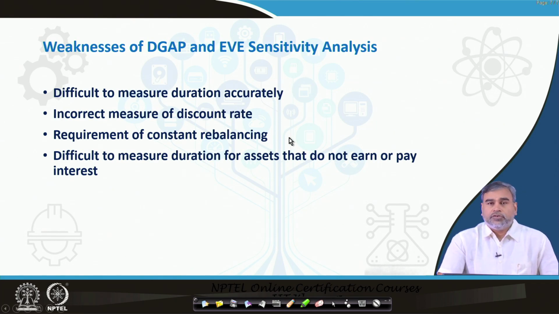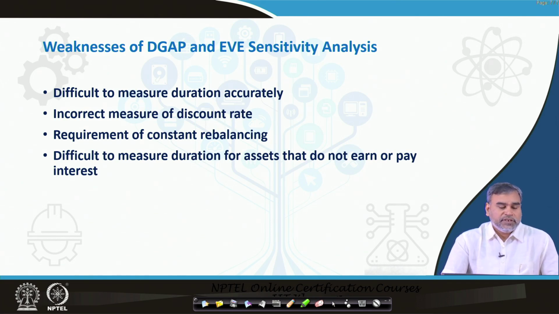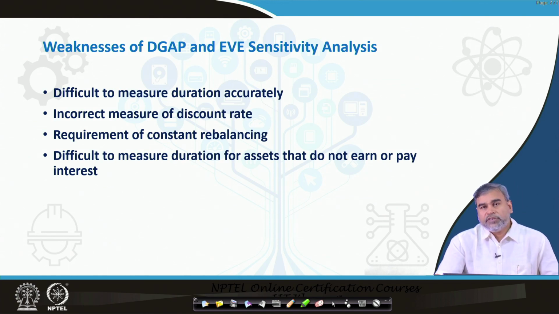There are many weaknesses also. If you talk about the weaknesses of the duration gap, it is difficult to measure duration accurately because of the complexity and dynamics of the maturity periods of the different assets and liabilities. Incorrect measure of discount rate: sometimes whenever you calculate the duration, we use a discount rate that may not be the appropriate discount rate for calculating the price of this particular asset, which is used to calculate its duration. So, the incorrect measure of discount rate is another issue.